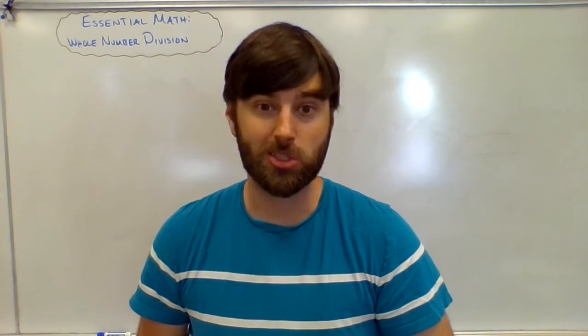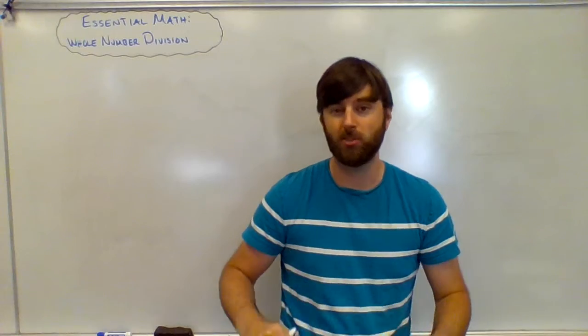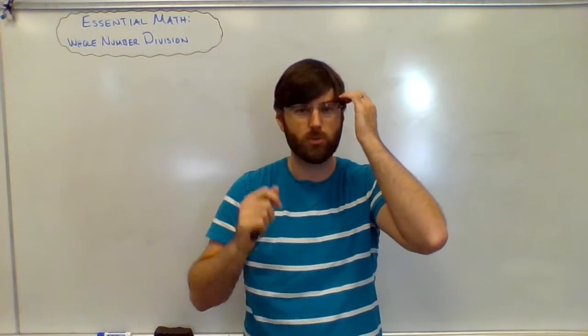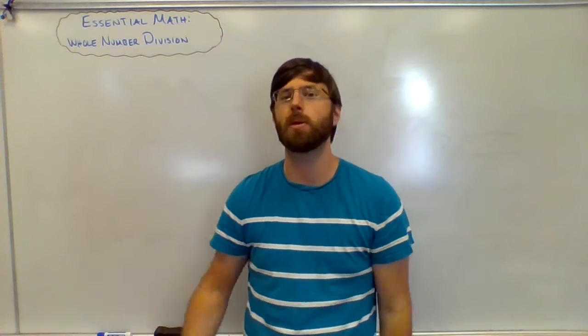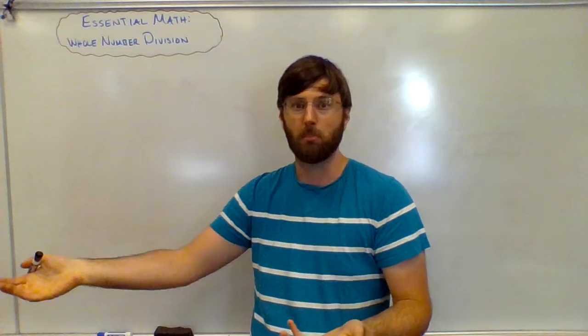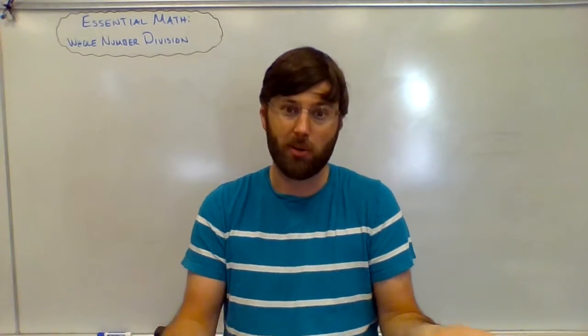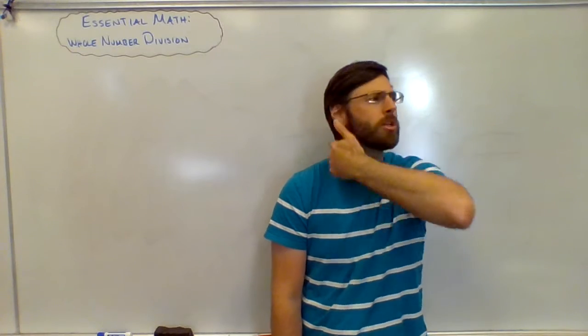Another way to think about it is to think of how many groups of the divisor are going to fit into the dividend. So it's basically repeated subtraction over and over and over again. You know, you've got 1,000 M&Ms to share with 30 people. Start sharing them out. How many times can you give everybody one M&M? It's just sharing.